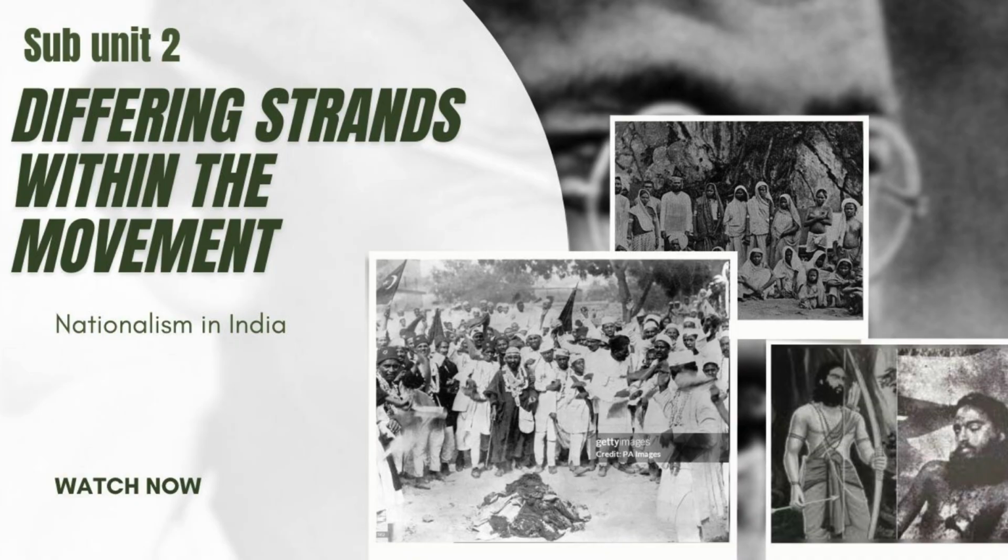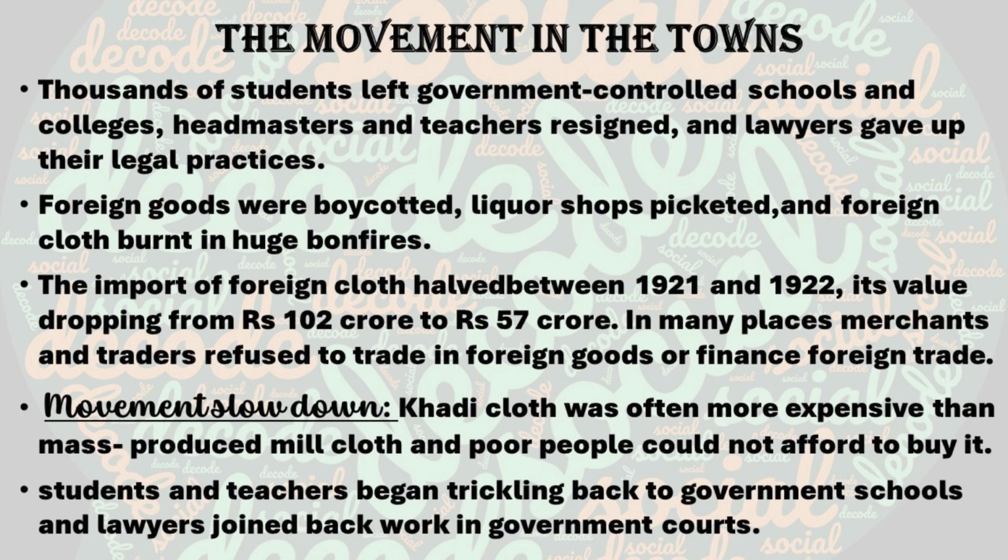Though the non-cooperation movement was later called off in 1922 after the Chauri Chaura incident, it sowed the seeds of mass nationalism in India. So we have seen that the non-cooperation as well as the Khilafat movement started in January 1921. In this, many people participated, and each group of people had their own idea of Swaraj. Each group used to decide that their idea of Swaraj is different.